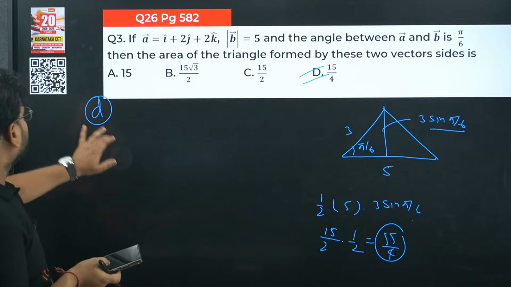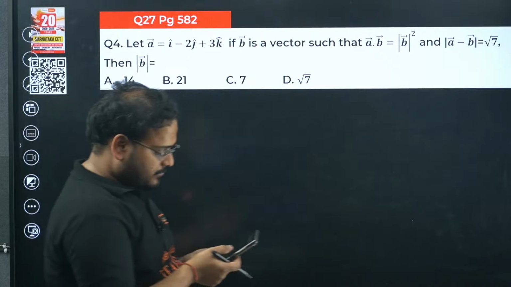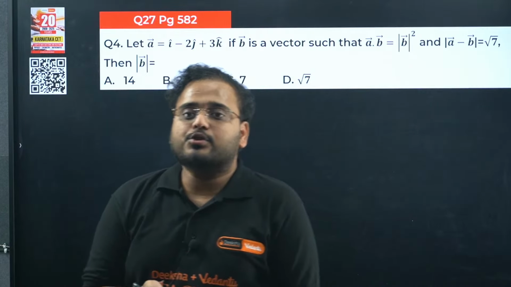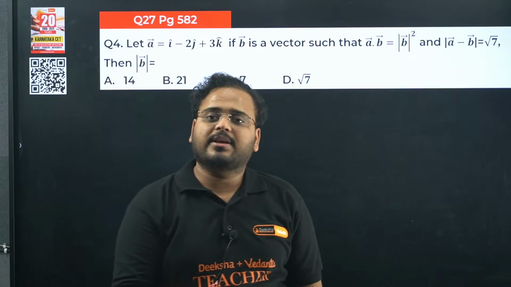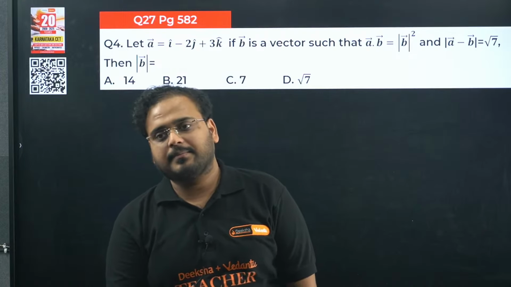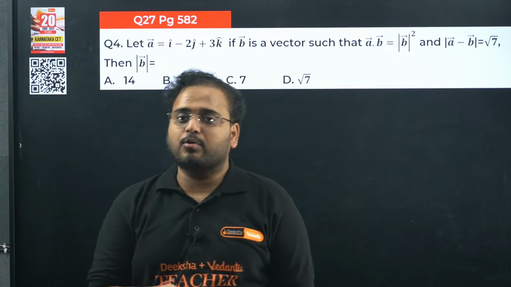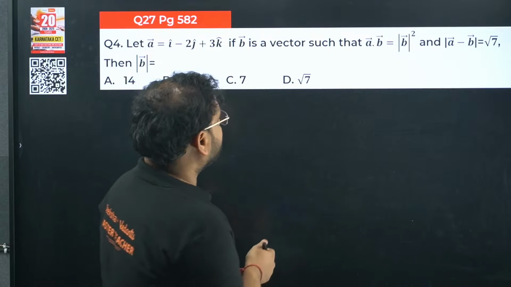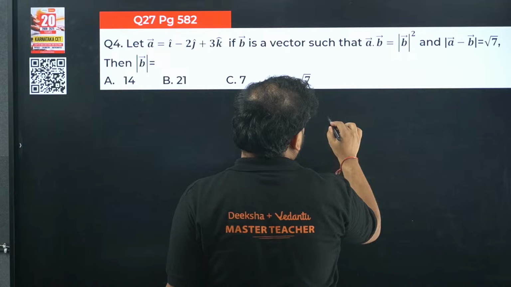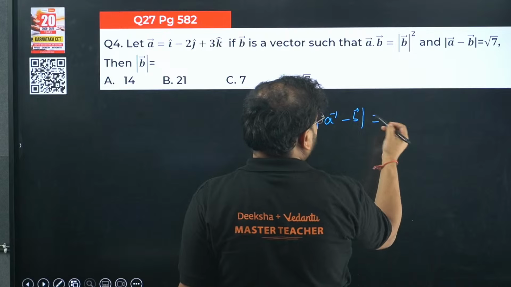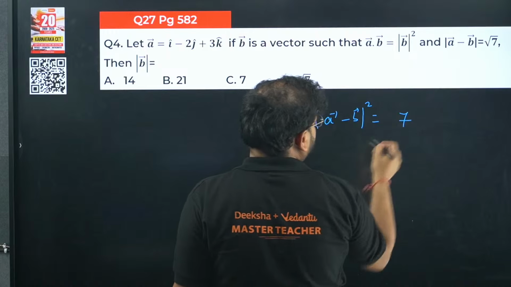Okay. Fourth one now. Question number 4. Let A equals I minus 2j plus 3k. Given A dot B is B square, and mod of A minus B is root 7. I'm looking for mod of B. From here, can we solve it? Let's square it up.